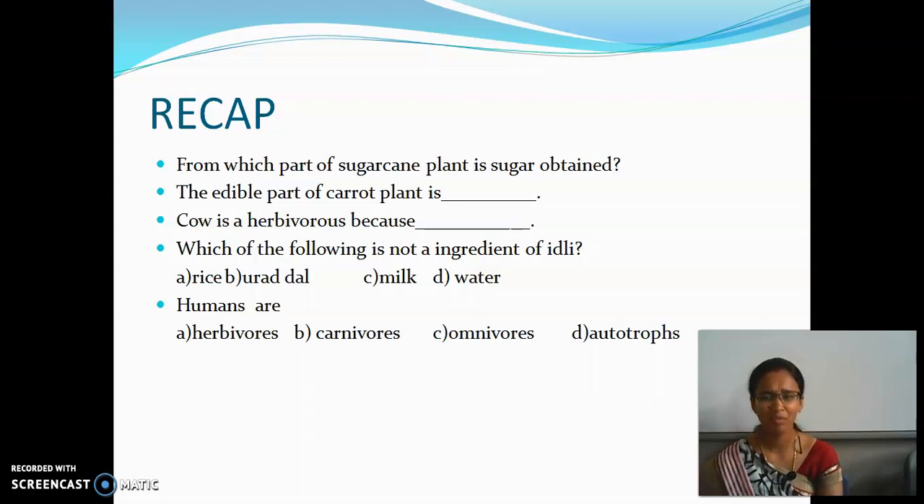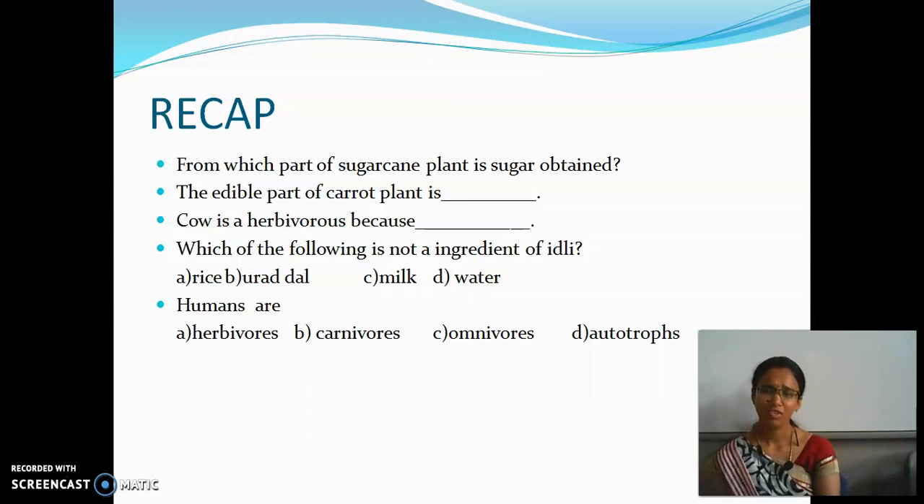Then, the next question is, cow is a herbivorous because... Why is the cow called herbivorous? For that you have to recall what is meant by herbivorous, carnivorous, and omnivore. Carnivore means flesh eating, omnivore the one which eats both plants and animals. Herbivore means the plant eating one. So, what does the cow eat? The cow eats fresh grass and leaf. So, the cow belongs to the category of herbivores.